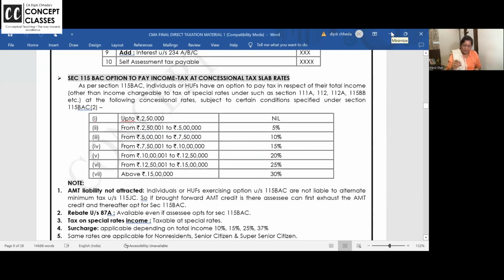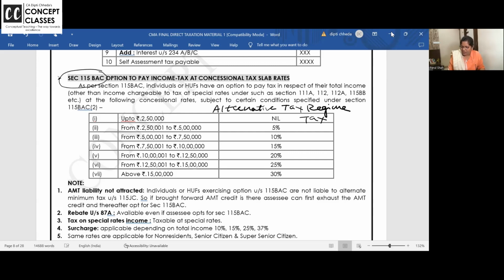Okay, section 115BAC, option to pay income tax at concessional rate. And I gave you a new name, which I want all of you to write in your PDF. You all have the print of the PDF, it will be good so that you can do 3D, 5D makeup like I'm doing. Alternative tax regime.